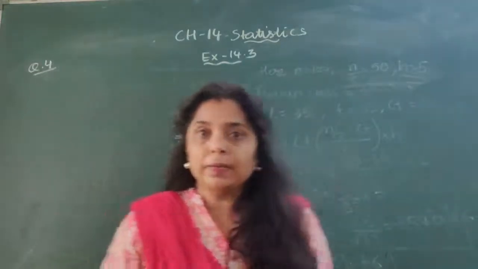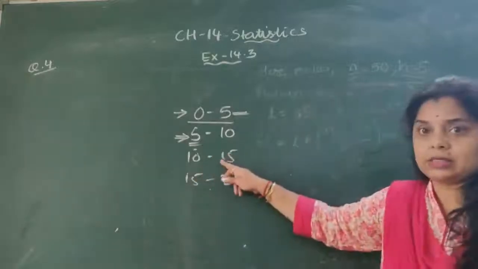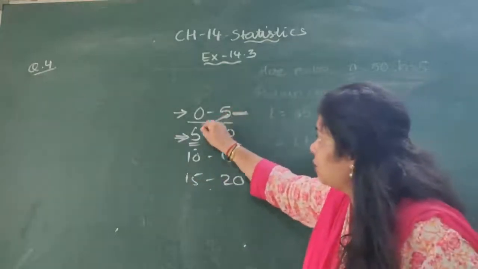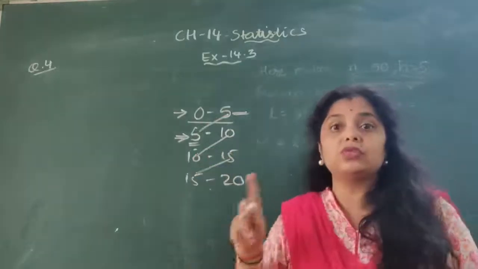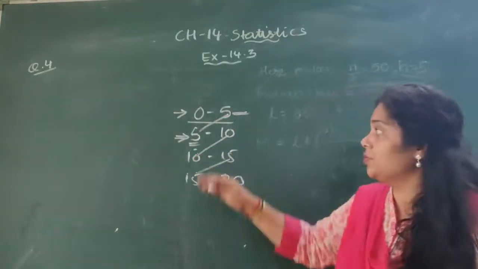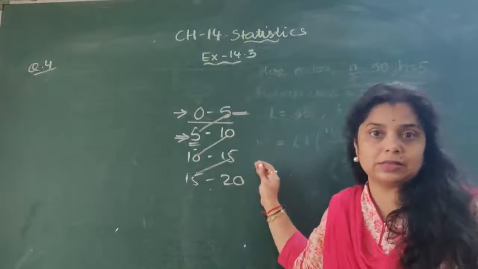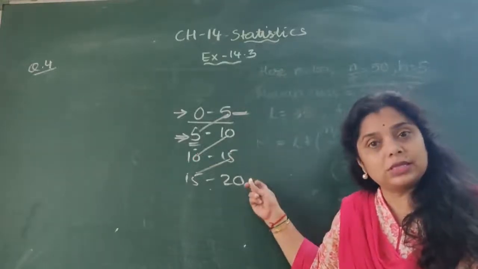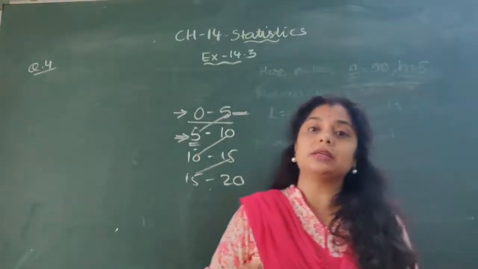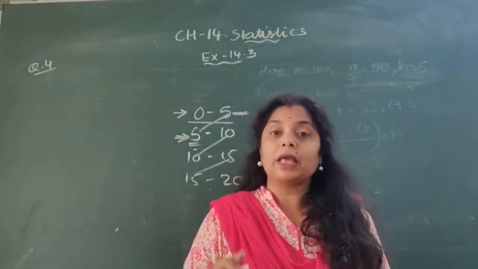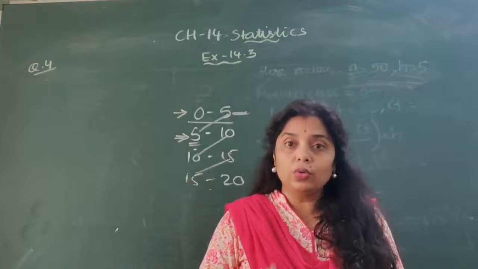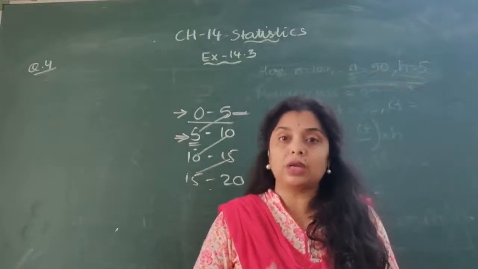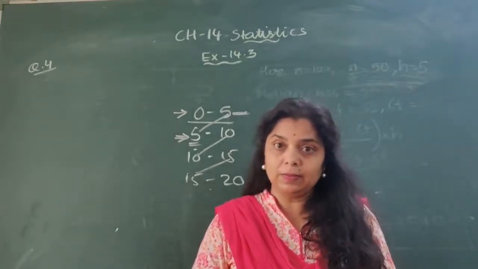Are you getting me? Each class is continuing. Here it is 0 to 5, then 5 to 10, 10 to 15. There is no gap in between these classes. Is it clear? So these classes we call continuous classes, and we can apply the median formula only for continuous classes. Is it clear?